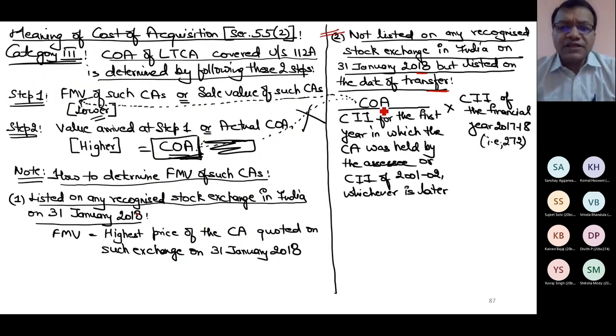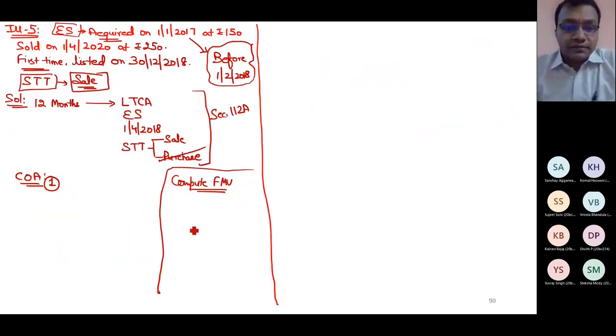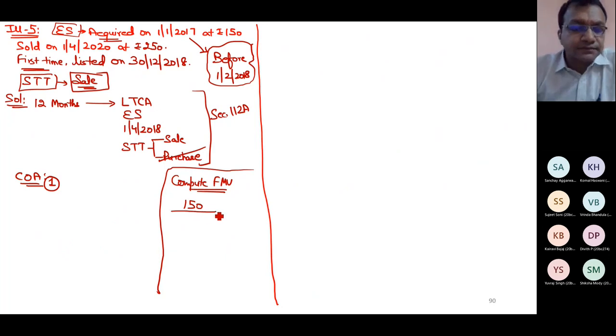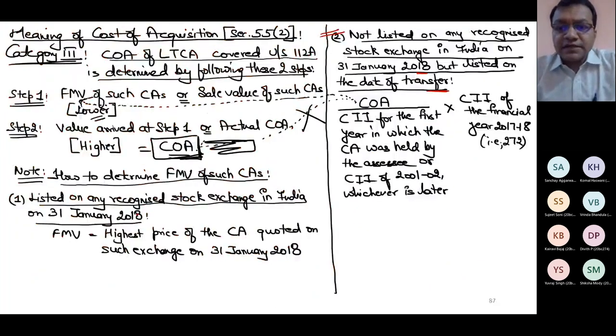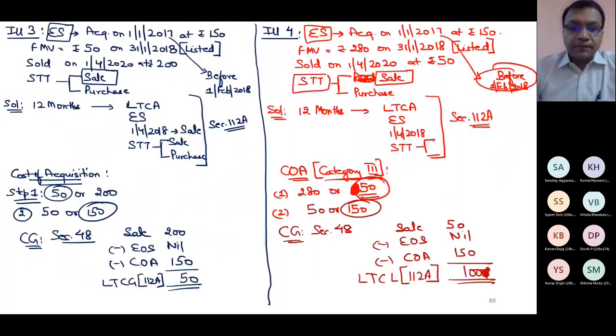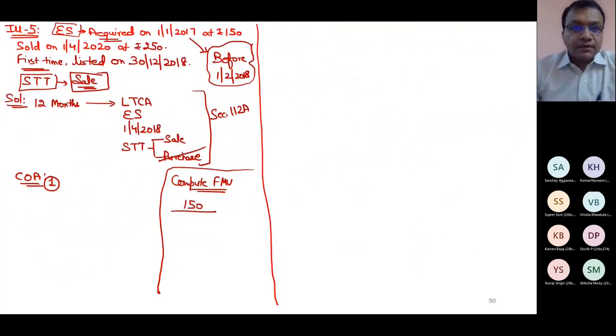Cost of acquisition. What is the cost of acquisition? Can you tell me what is the cost of acquisition? Cost of acquisition 150 rupees divided by CII of the year in which the asset is held first time by the assessee, or CII of 2001-02, whichever is later. So CII of the year held by the assessee, previous year 16-17.